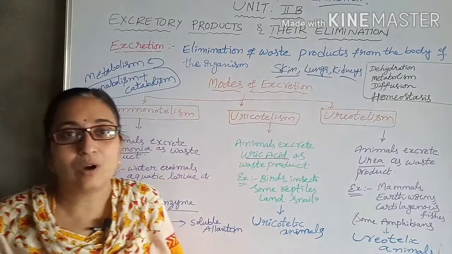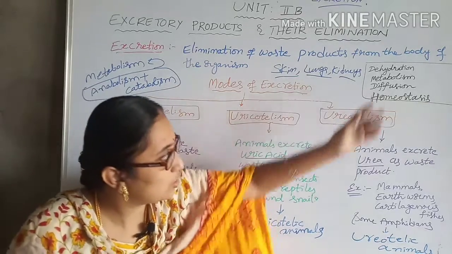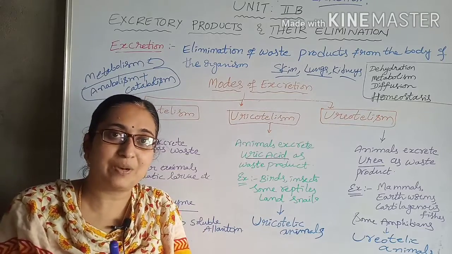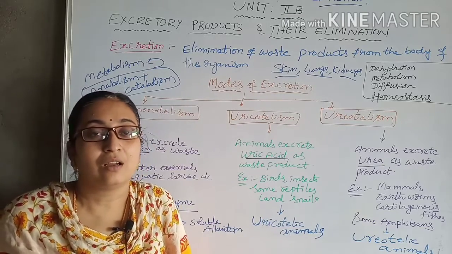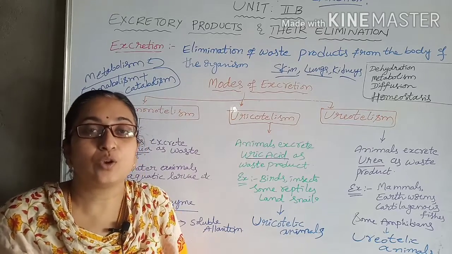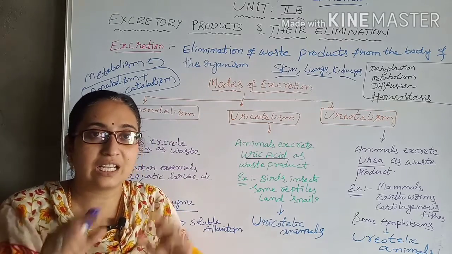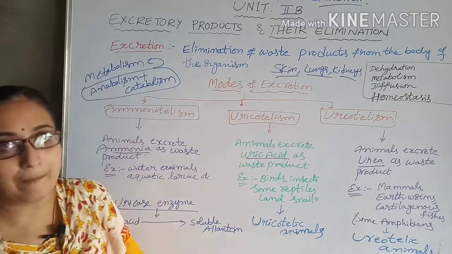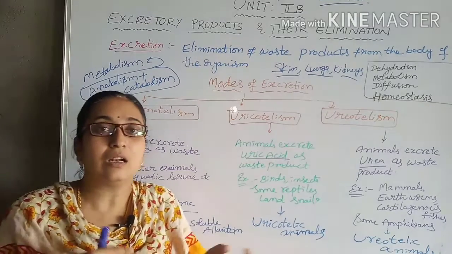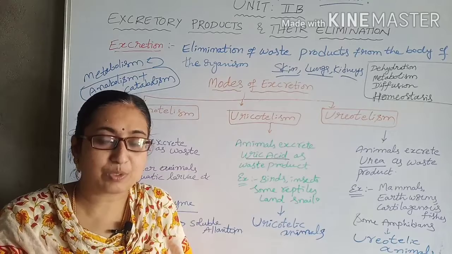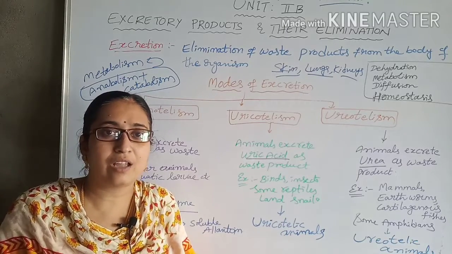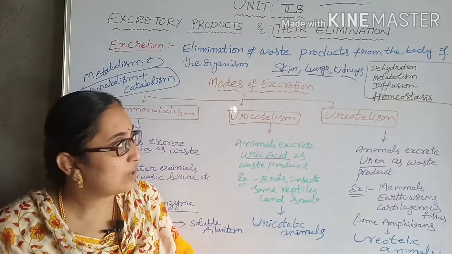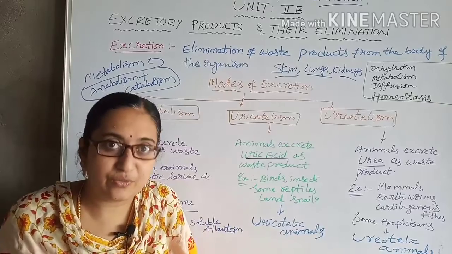Okay, next, already I have explained to you about metabolism. Next one is diffusion. What is diffusion? You have heard this term in the lower classes. Diffusion means the process that takes place through the plasma membrane, which is seen in unicellular organisms. The cells are covered or lined by the plasma membrane. Through this membrane the substances enter into the cell, and the unwanted substances or excess substances present in the cell are sent outside. That process is called diffusion.